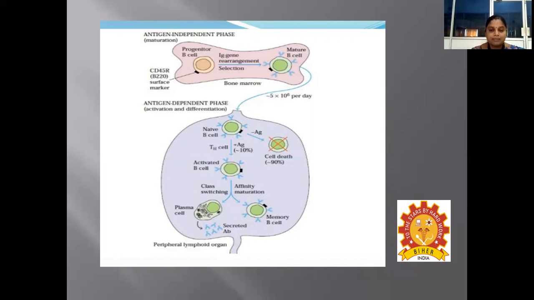And those B cells that have been activated by encountering the antigen, as well as by receiving the stimulus from the TH cell, will be activated and differentiated into two different types of B cells, like plasma cells and memory B cells. The plasma cells are responsible for the secretion of antibodies, and memory B cells are responsible for lifelong memory of antigens.